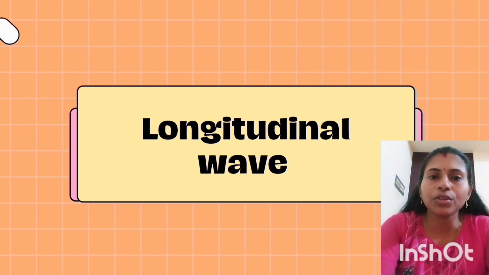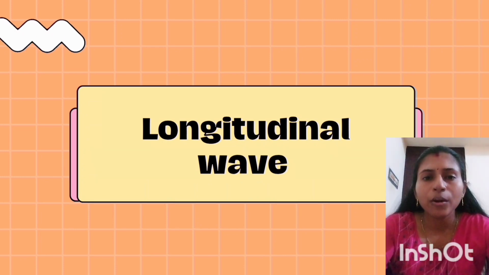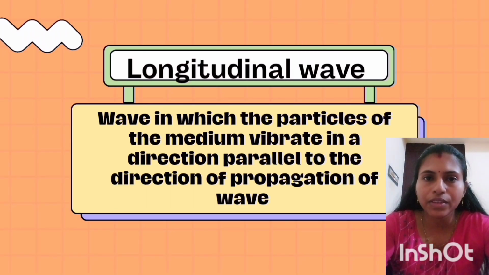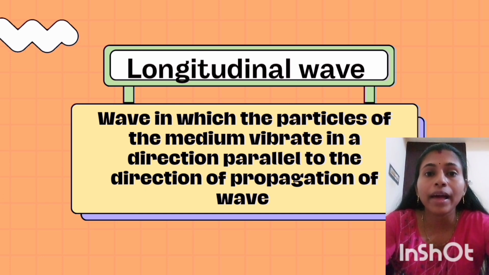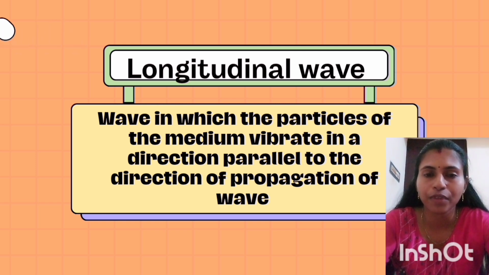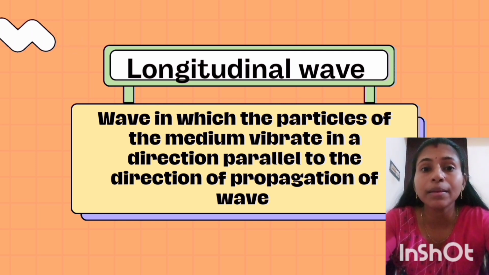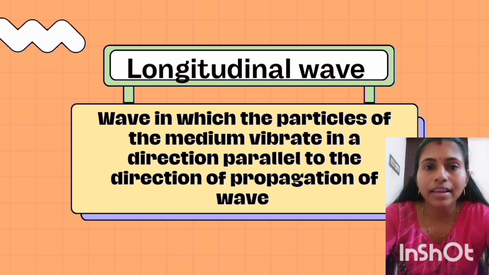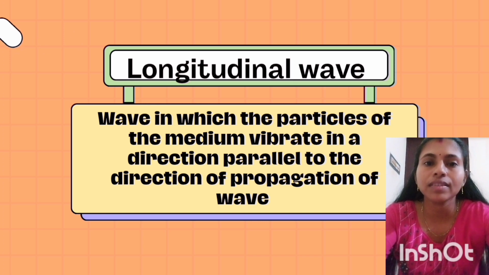Now let's move on to the longitudinal wave. Longitudinal wave is a wave in which the particles of the medium vibrate in a direction parallel to the direction of propagation of wave. But in case of transverse wave, what we have seen, the particles vibrate in a direction perpendicular to the direction of propagation of wave. But in this case, it is parallel. Note down that difference. And this creates compressions and rarefactions alternatively in the medium.